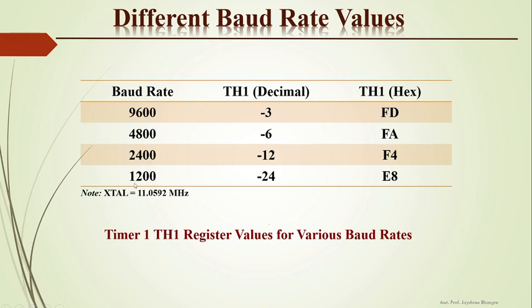And for baud rate 1200, we can use minus 24 in decimal or the hex value E8H. To calculate these values, we have considered the crystal frequency equal to 11.0592 megahertz. So here are the timer 1 TH1 register values for various baud rates.